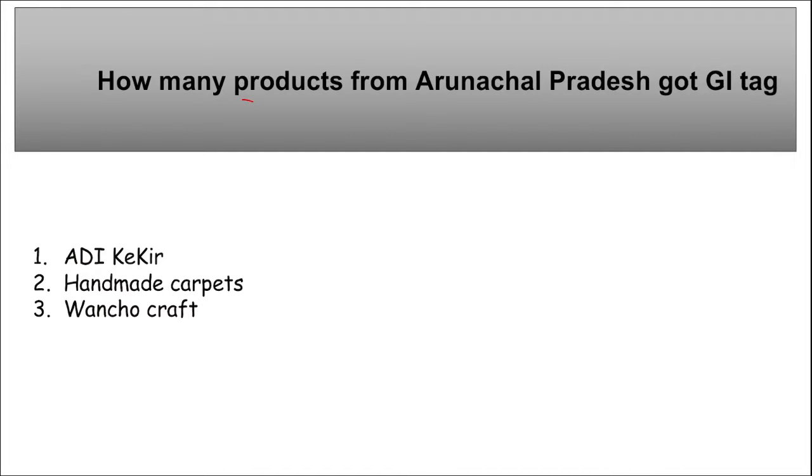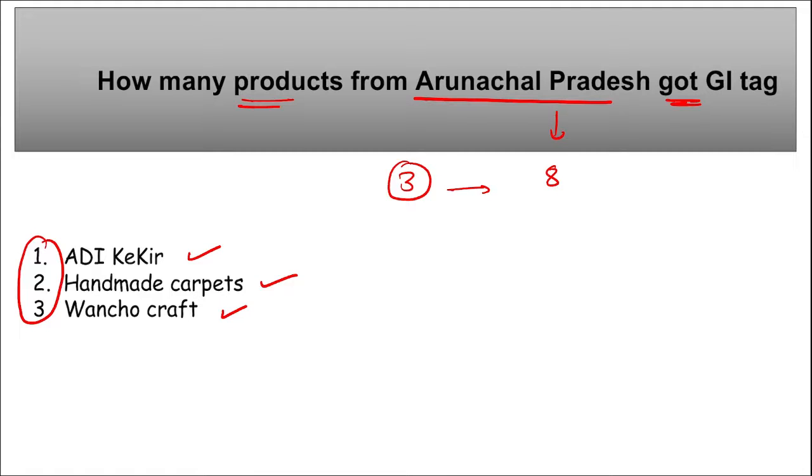Next is how many products from Arunachal Pradesh recently got GI tag. GI is your geographical indication tag, correct? So with these three new tags, first of all remember three products got GI tag from Arunachal Pradesh, and with this the total number of products from Arunachal Pradesh that got GI tag is 8. Which are these products? Adi Kekri, handmade carpets, and Vancho craft. These are the three products that recently got GI tag from Arunachal Pradesh.